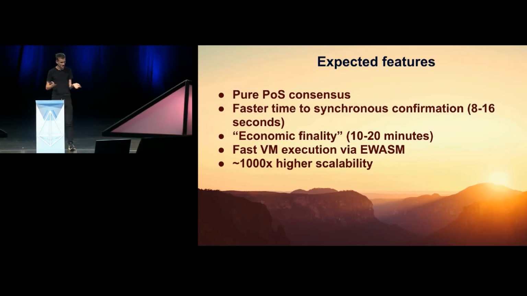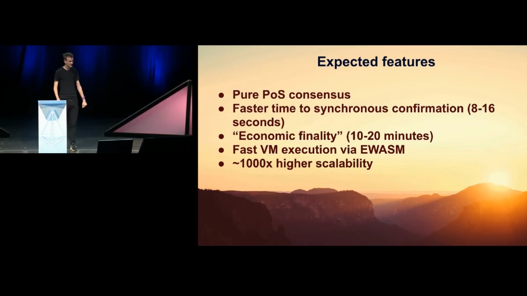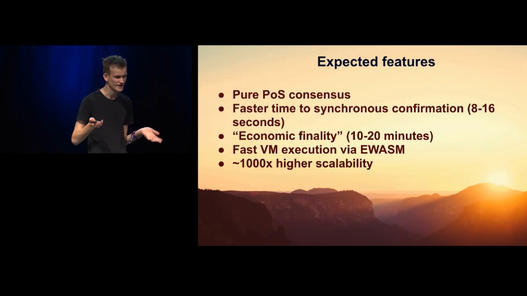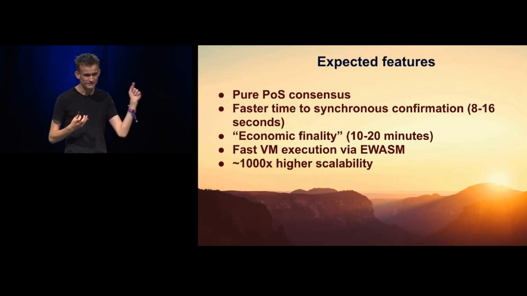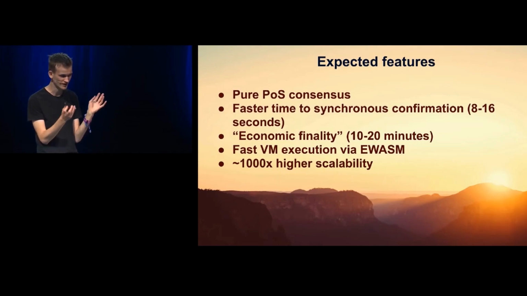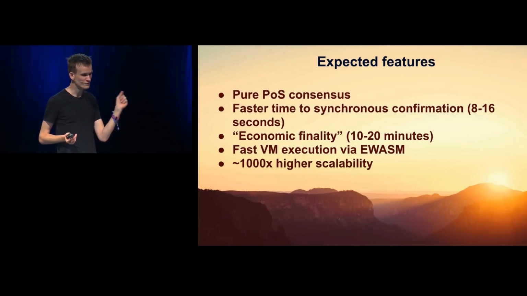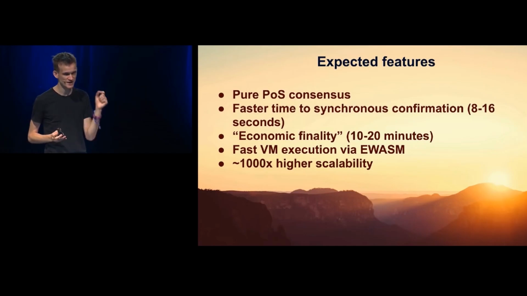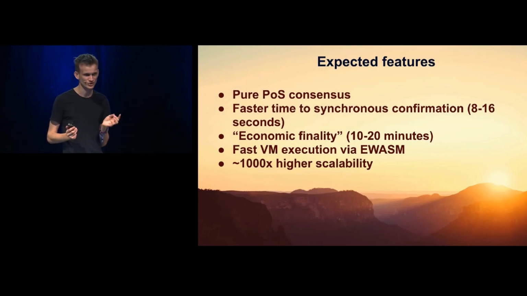So expected features: pure proof of stake, faster time to synchronous confirmation, so about 8 to 16 seconds. Now notice that because of how the fork choice rule and the signing mechanism works in the beacon chain, one confirmation in the beacon chain involves messages from hundreds of validators, and so from a probabilistic point of view, it's actually equivalent to hundreds of confirmations of, say, the Ethereum proof of work chain.